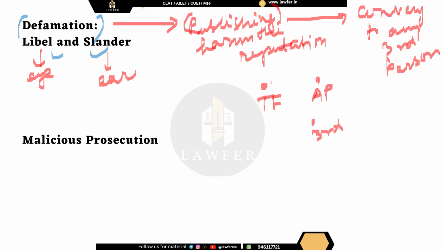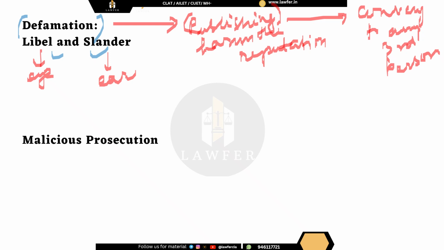So a person who is making any statements which are defaming this person and any third person is hearing that statement, then that is publishing, that is defamation.